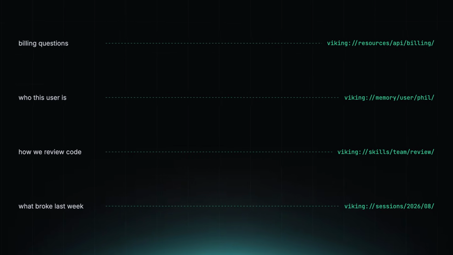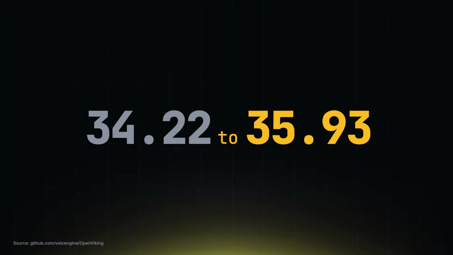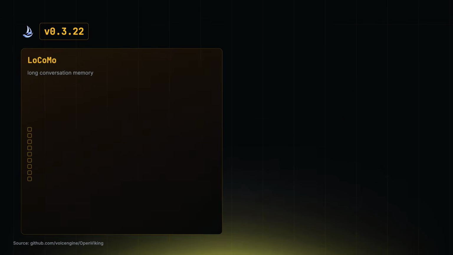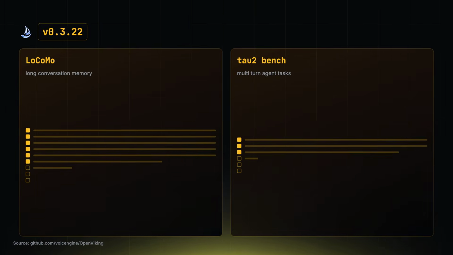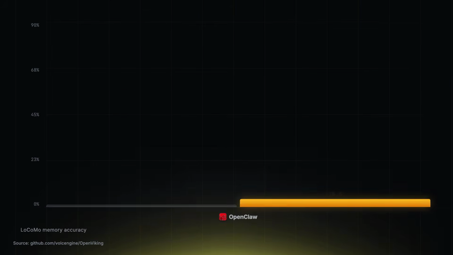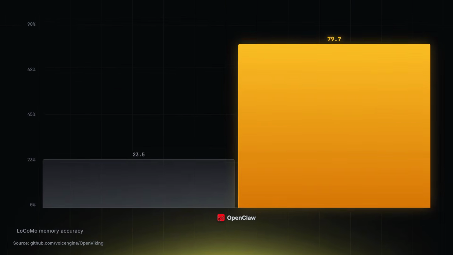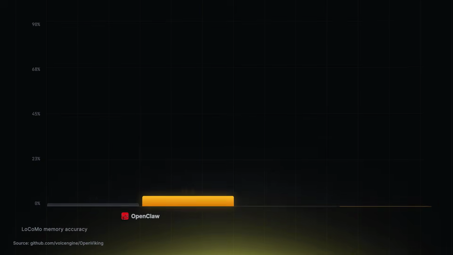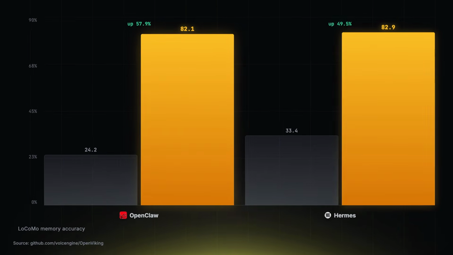That is a much better job description. Now, the benchmark numbers are the part that will get clipped. OpenViking says version 0.3.22 was tested on long conversation memory and multi-turn agent tasks. On Locomo, OpenClaw went from 24.2% accuracy to 82.08 with OpenViking. Hermes went from 33.38 to 82.86.